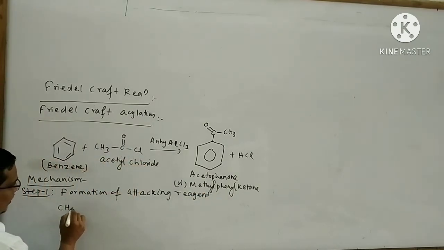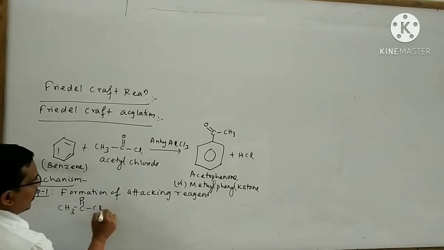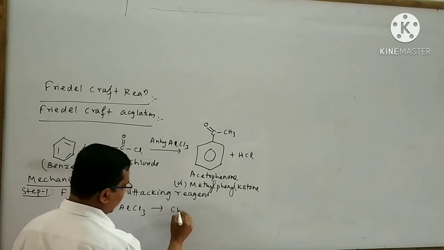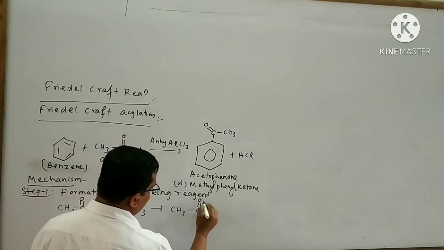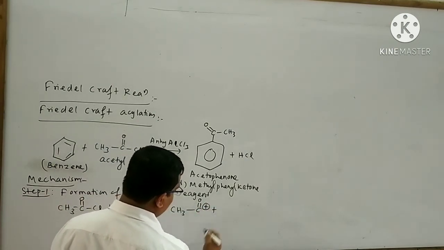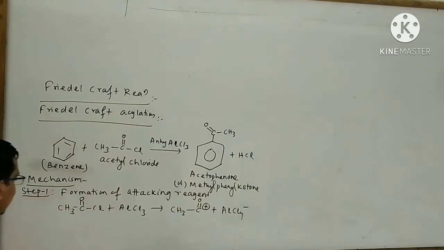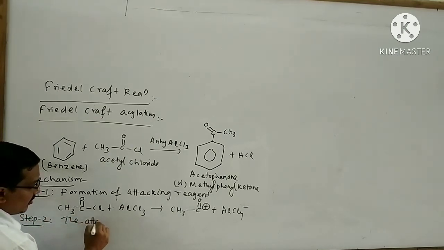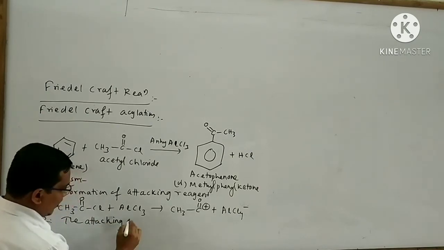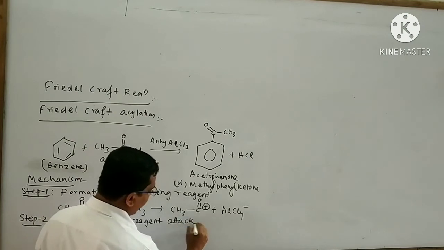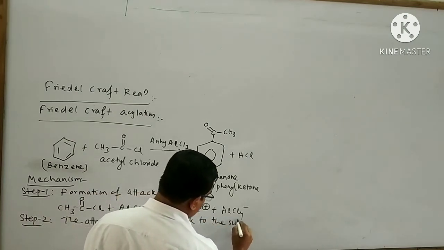At first the acetyl chloride reacts with AlCl3 to form this attacking reagent and also AlCl4 minus. In step number 2, the attacking reagent attacks the substrate.